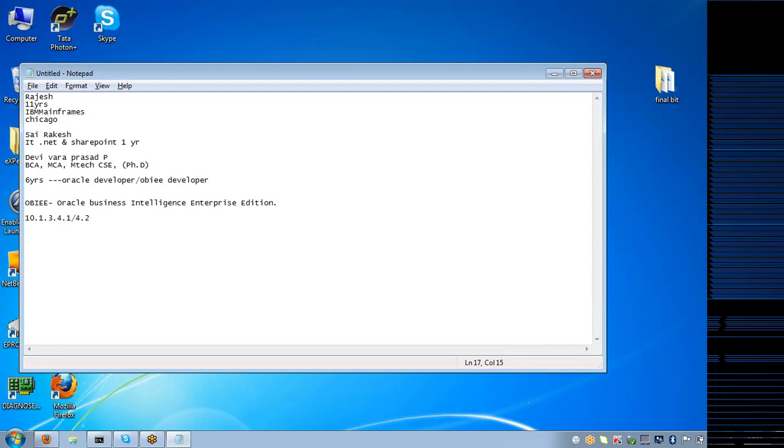But right now we are working on this version only. The projects that are going on are on 4.1 only. And you have a latest version called OBI 11G, which is not yet into practical implementation. It will take some more time. Why I suggest my students to go for this version is, the first reason, all the projects are based on 10G.